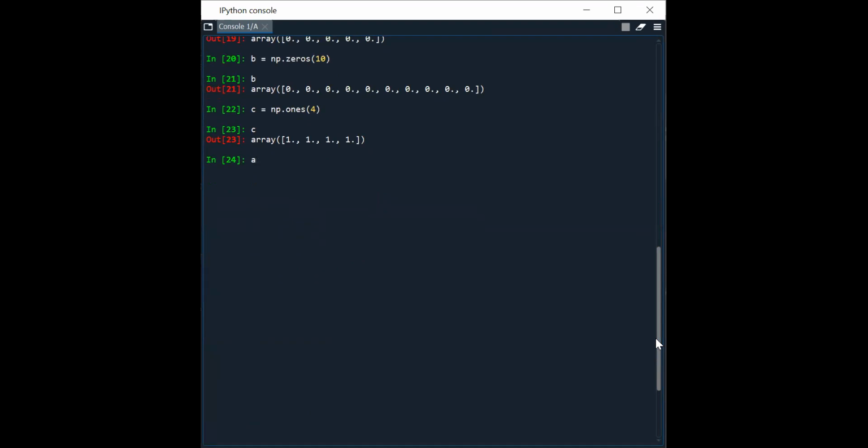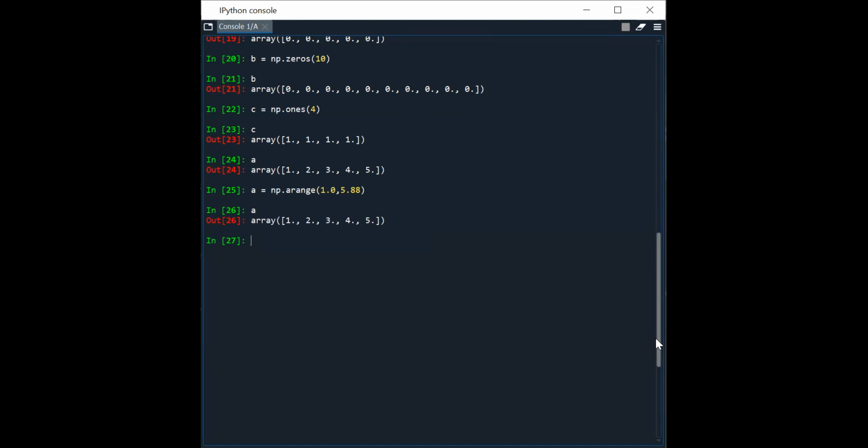Now here we have declared A as an array of 5 elements. How did we declare A? If anyone remembers, we used np.arange, giving some range of values. It was returning A equal to this.